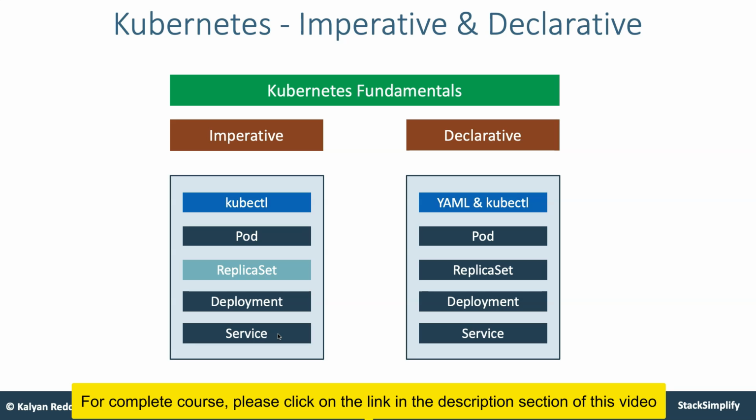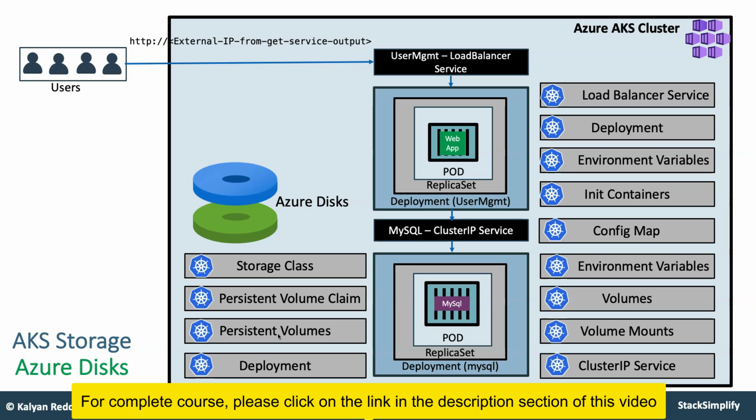Once the fundamentals are thorough for us and we have a strong background on Docker and Kubernetes, we'll move on to the next step, storage. From a Kubernetes storage perspective on the Azure AKS cluster, you are going to look into how to use Azure disks as your persistent storage. As part of that, you are going to learn concepts like storage class, persistent volume claim, persistent volumes, deployments, and load balancers. All these concepts you will learn as part of this section.